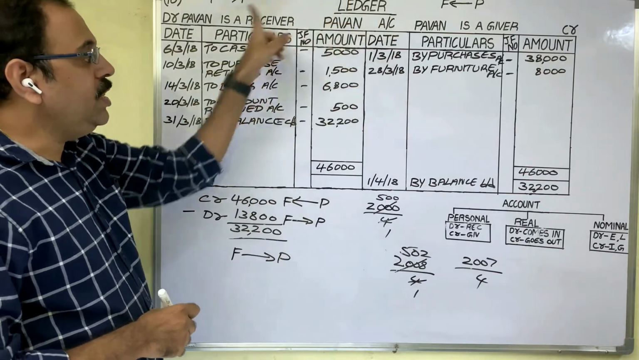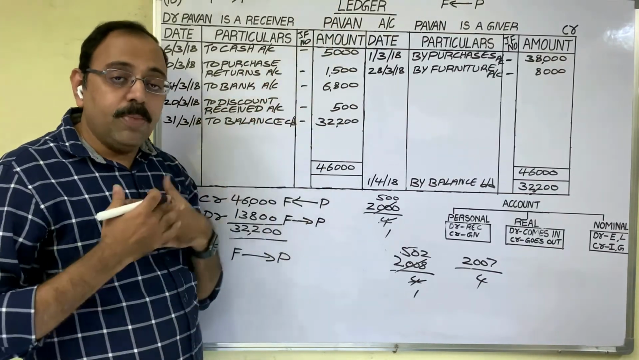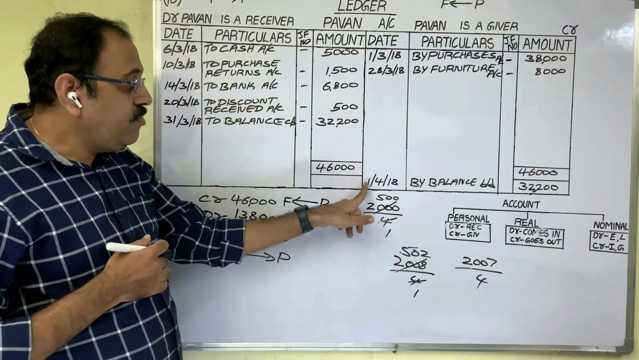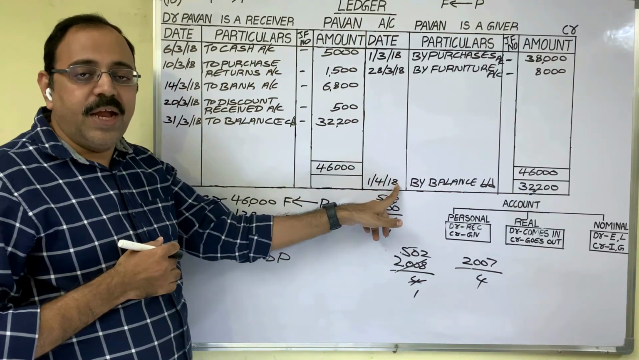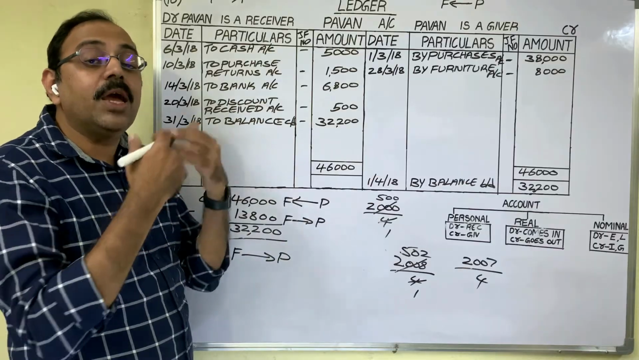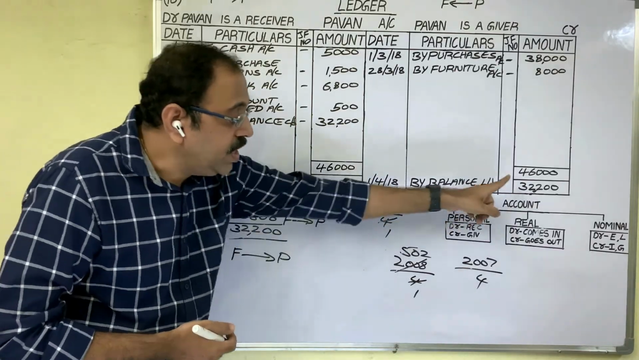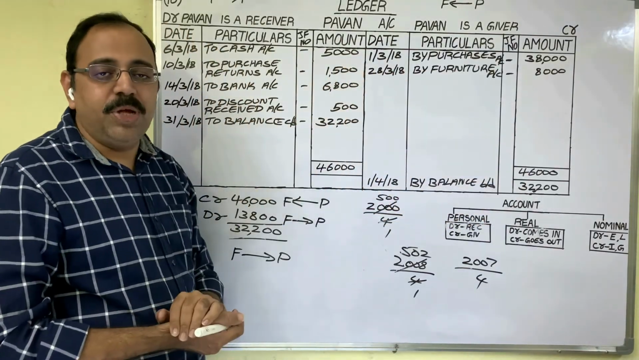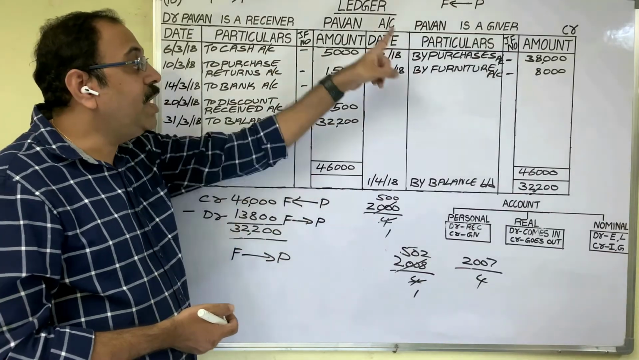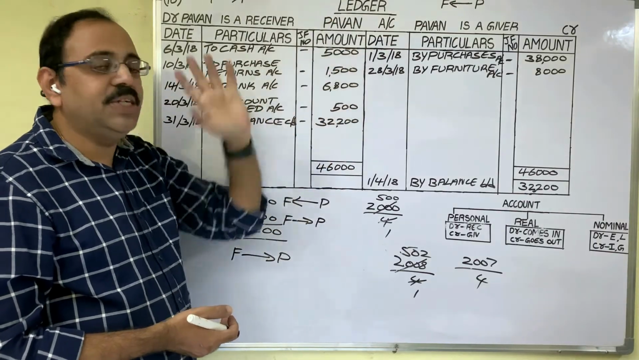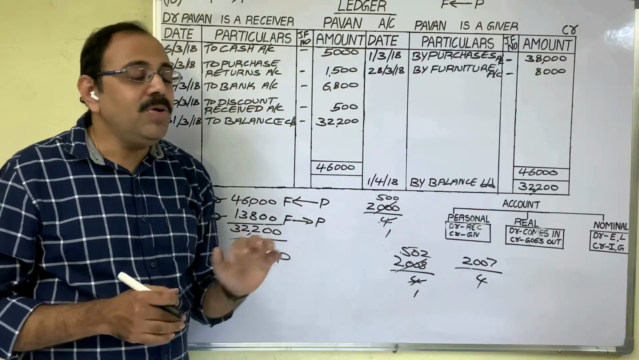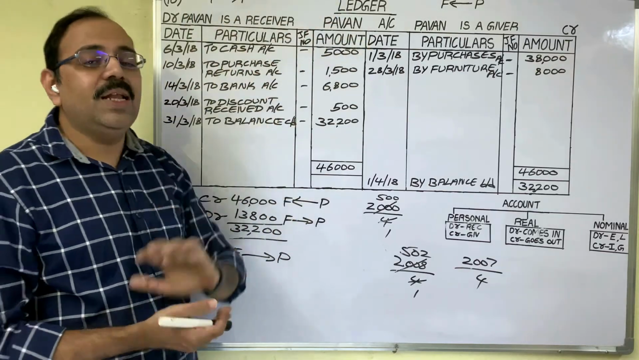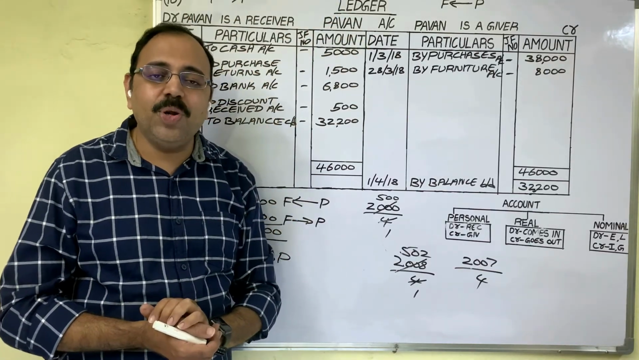So by preparing this account, firm came to know that as on 1st April 2018, firm is liable to Pawan for 32,200 rupees. So that is the use of preparing a personal account in ledger book. So this is all about 10th problem from ledger lesson. Hope this video is helpful to you. Thank you.